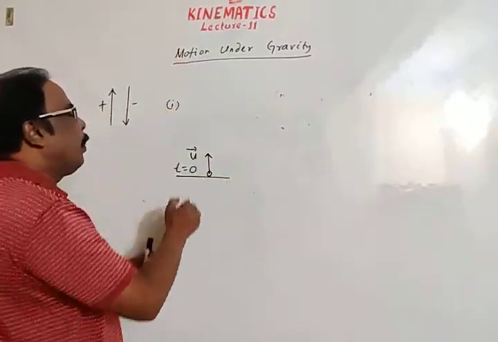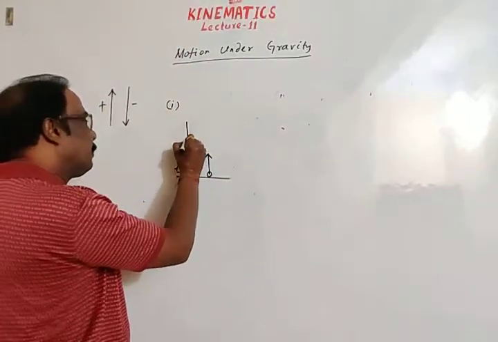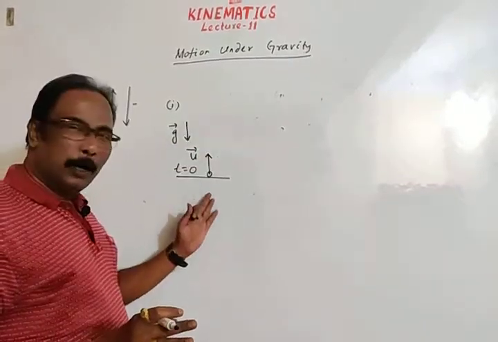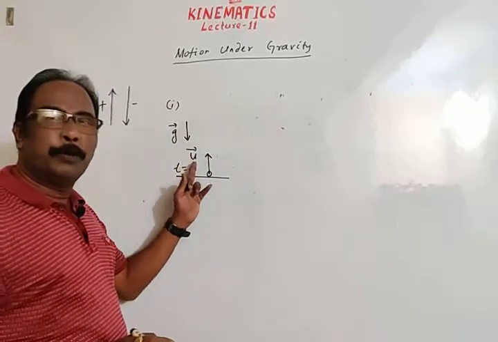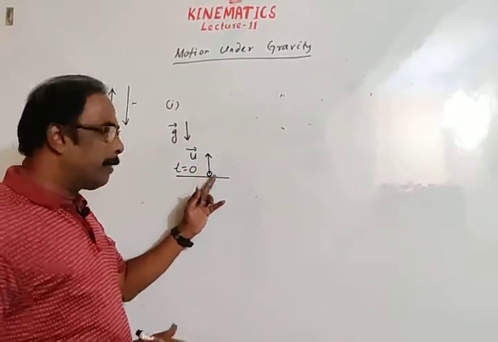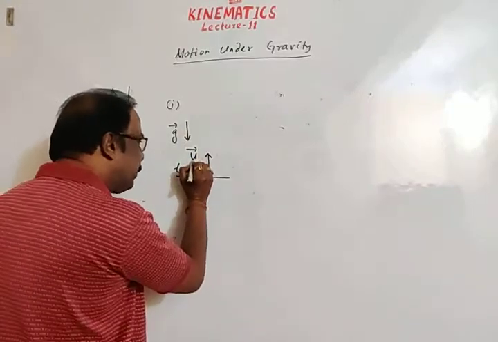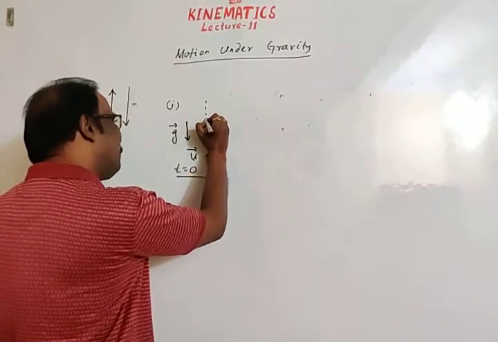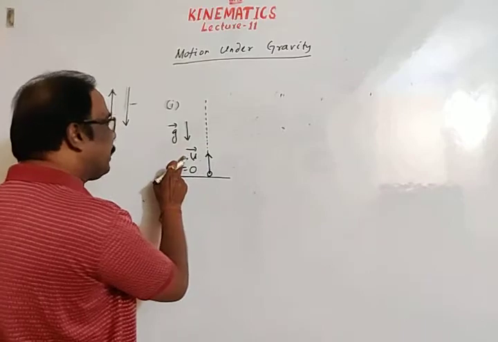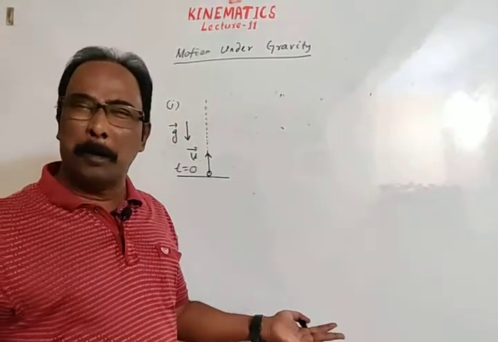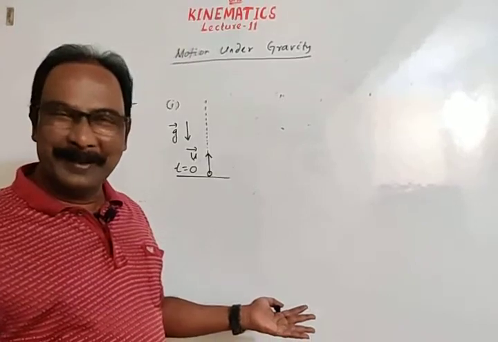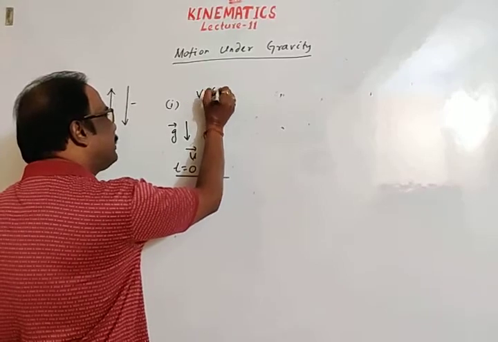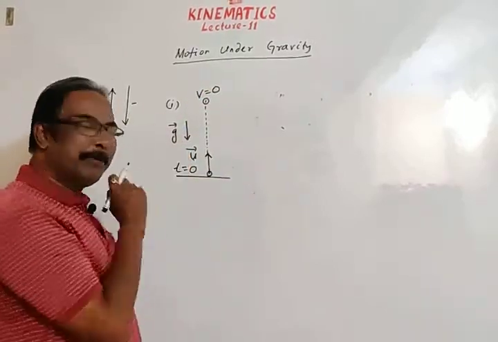A body is thrown in the upward direction, then acceleration due to gravity is always vertically downward, meaning acceleration is opposite to the direction of the initial velocity. So obviously this velocity will go on decreasing. The body moves up, and this velocity goes on decreasing until it approaches zero. Suppose this is the position where the final velocity becomes zero due to the effect of gravity.